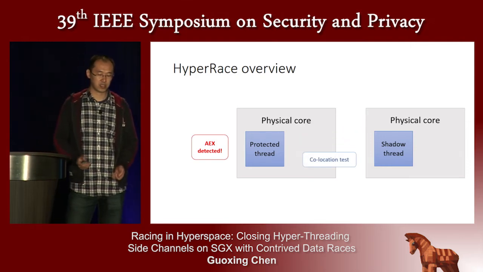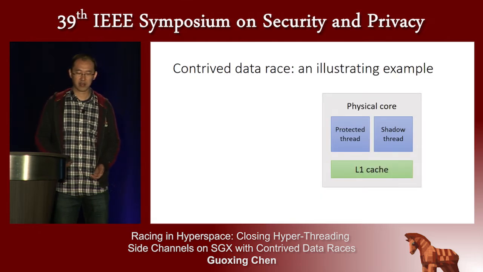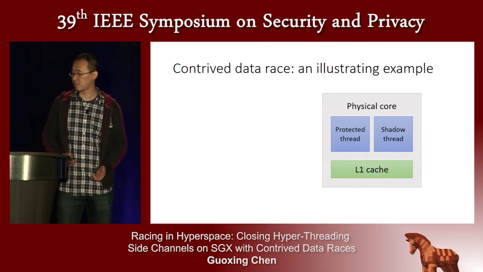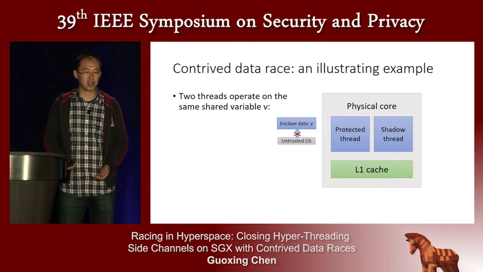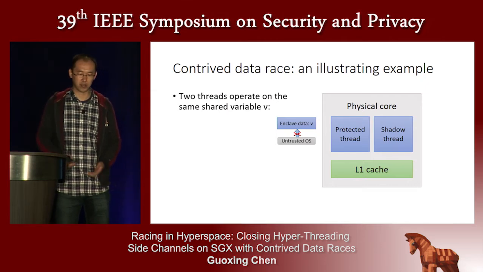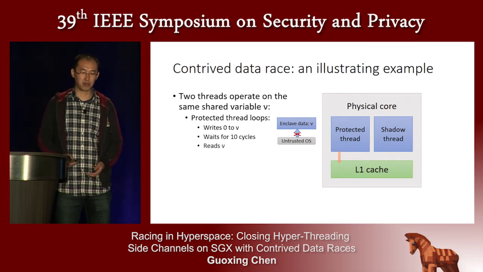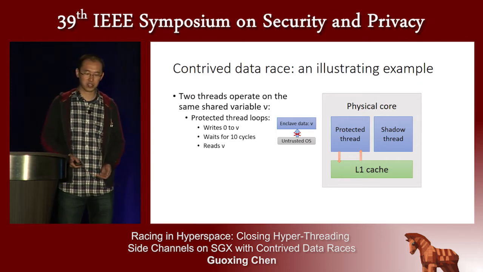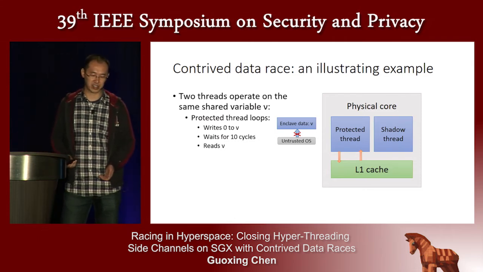We propose a novel collocation test using contrived data race. To see how contrived data race works, let's look at this example. The two threads operate on the same shared variable v, and v is inside the enclave, so the untrusted OS cannot tamper with it. The protected thread will repeatedly perform the following operations: write 0 to v, wait for 10 cycles, and read v.